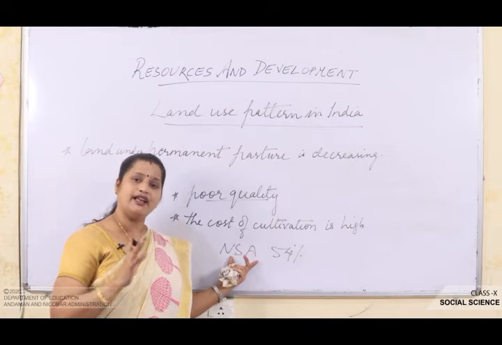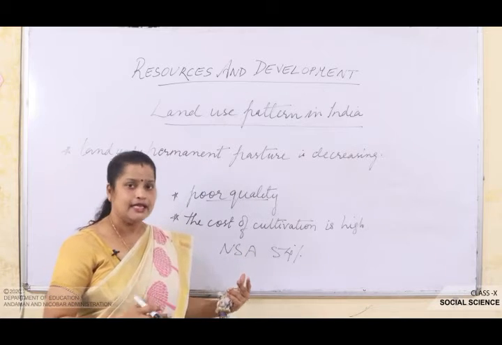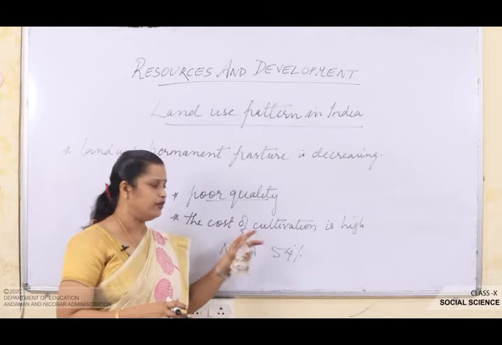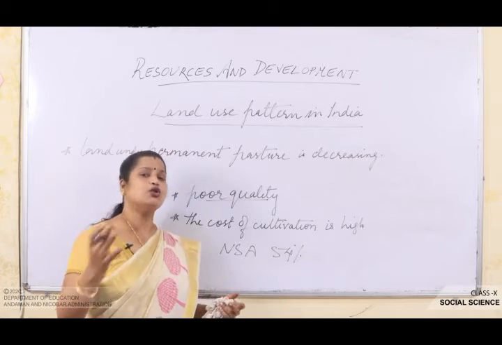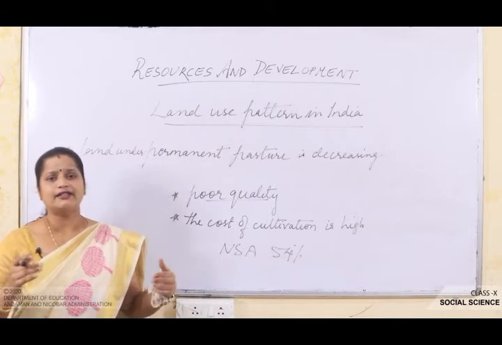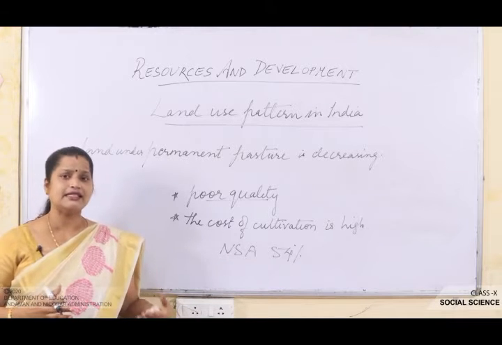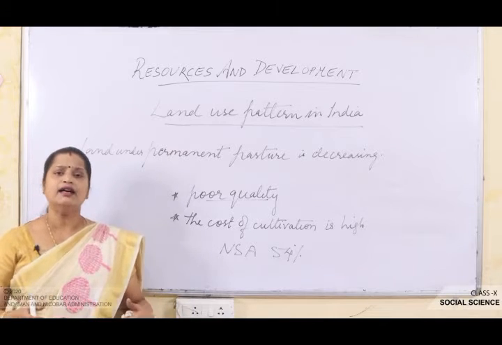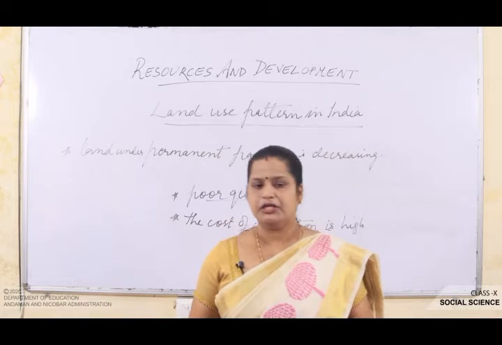That the net sown area which we are talking about varies from state to state. In India altogether, if you see all the cultivating lands, it comes up to 54% and it varies from state to state. As in Punjab and Haryana, it ranges about 80%. But when you come to states like Arunachal Pradesh, Mizoram and Andaman Nicobar Islands, here the net sown area goes even below 10%.